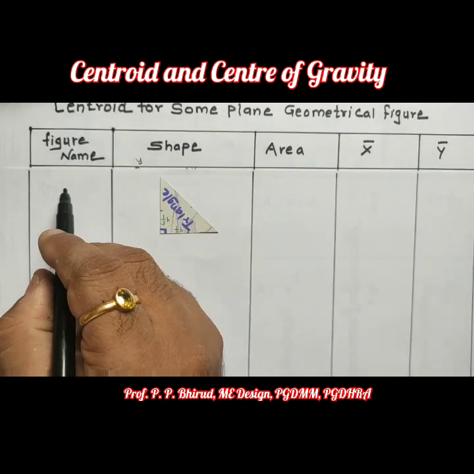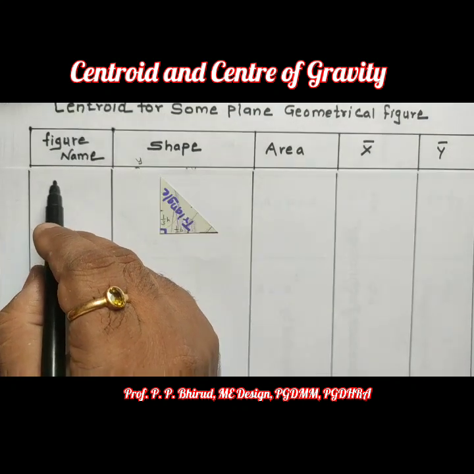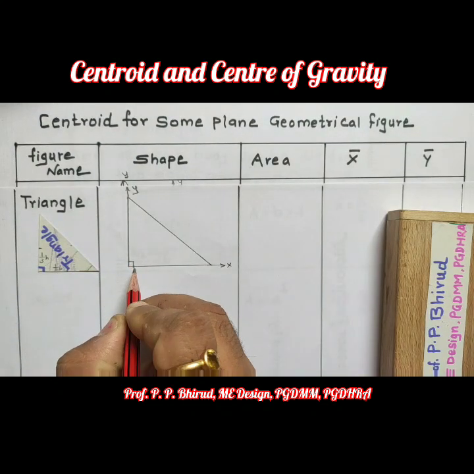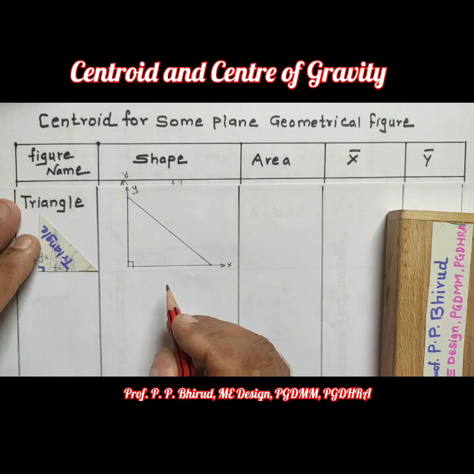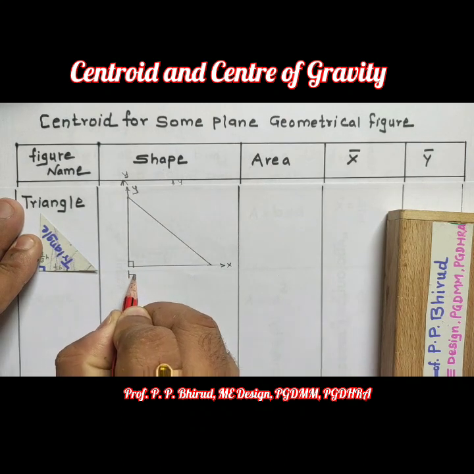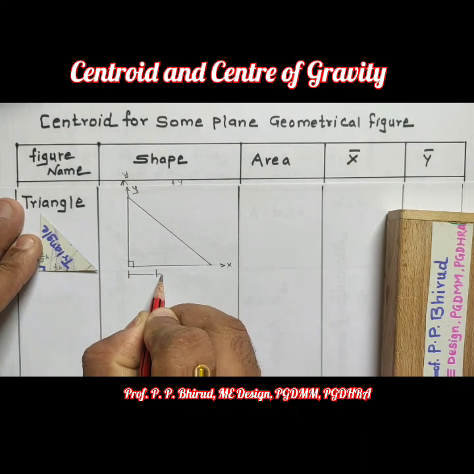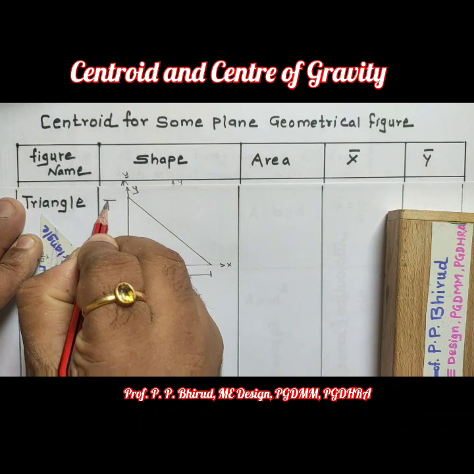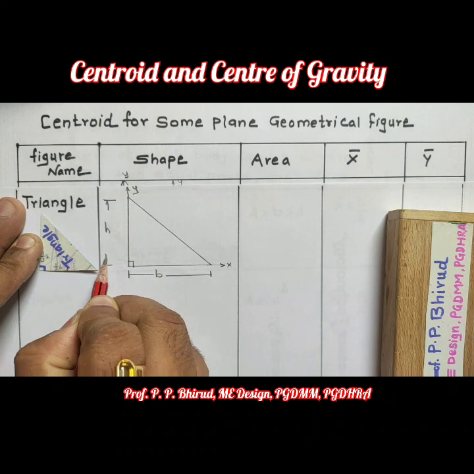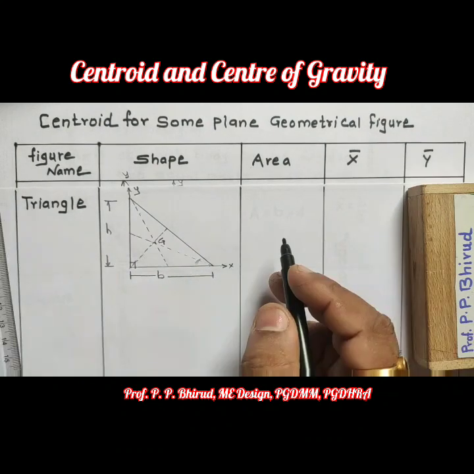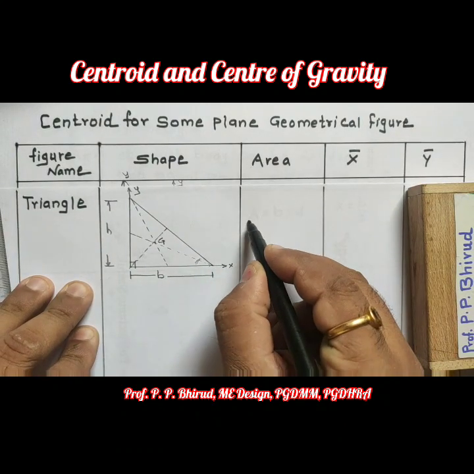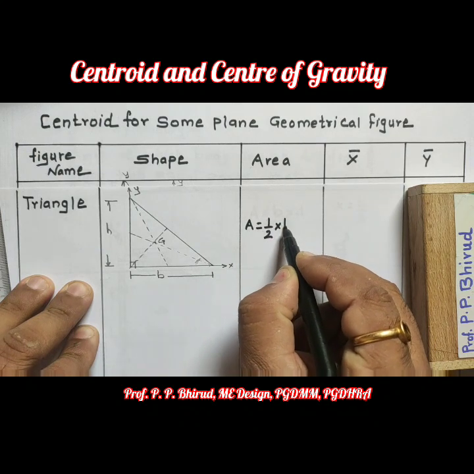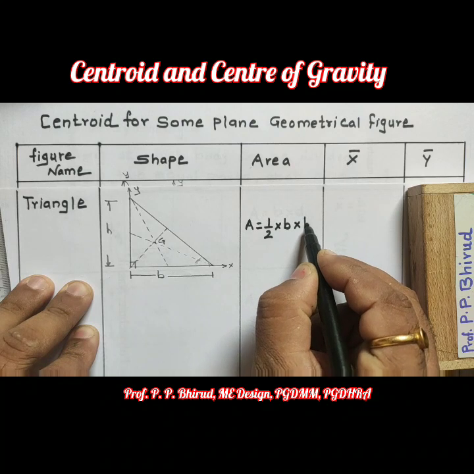Now next is triangle. Triangle with base length is b and height is h. So area of this triangle is 1/2 base into height.